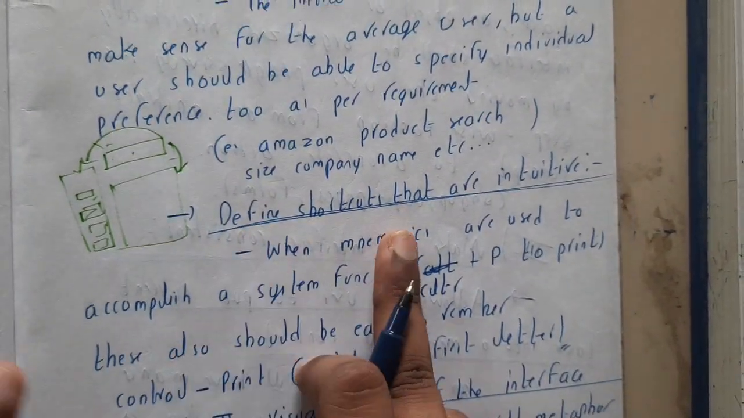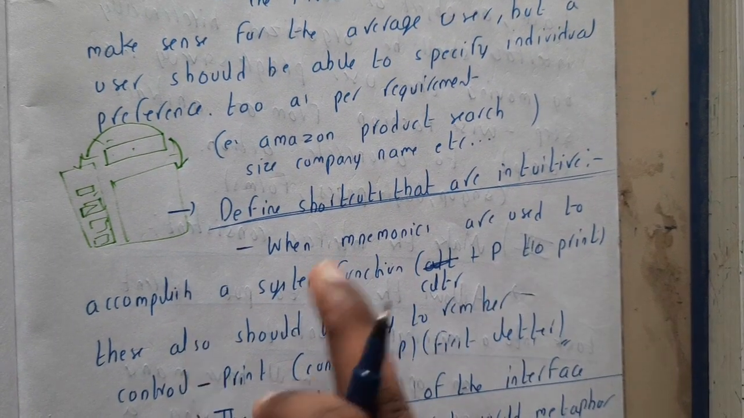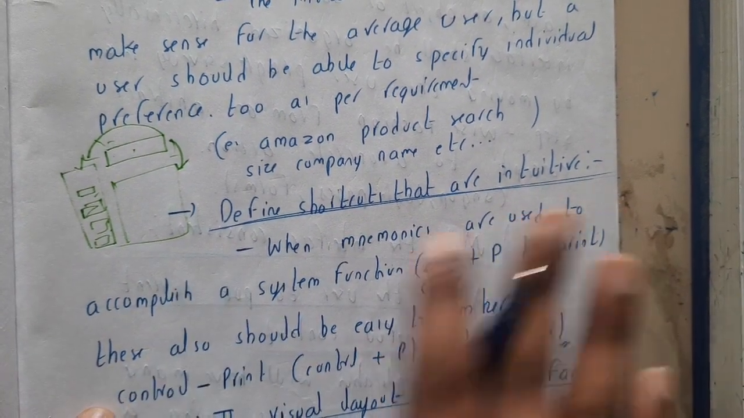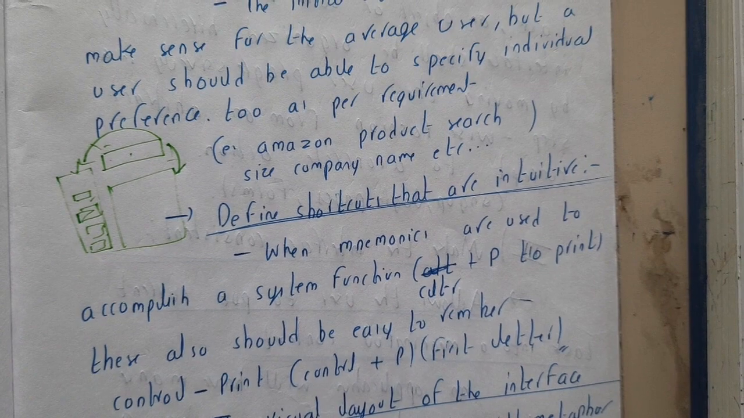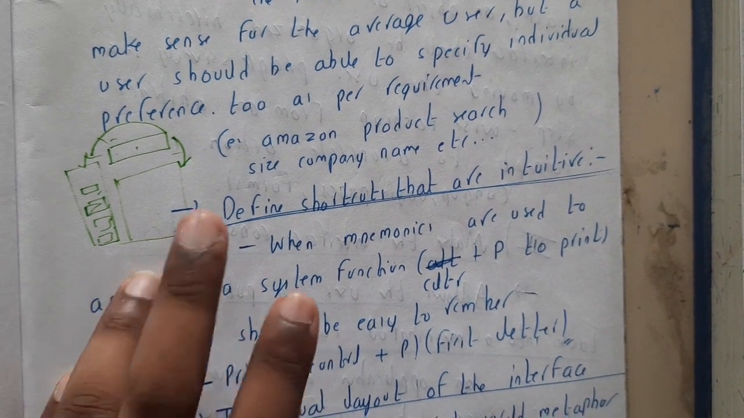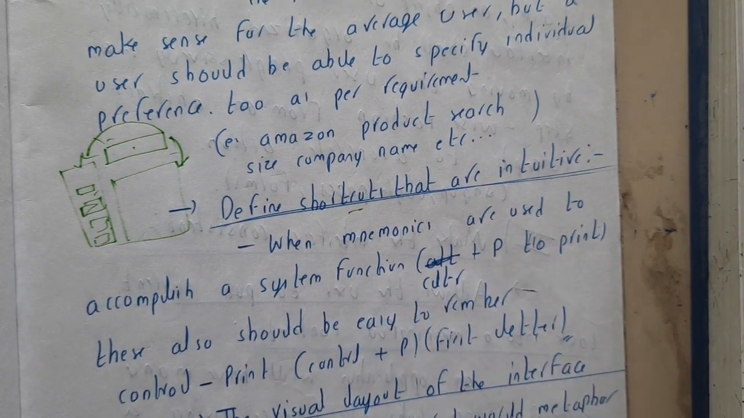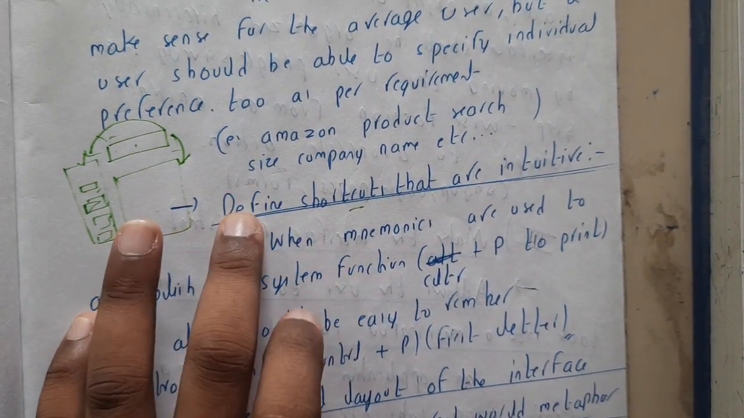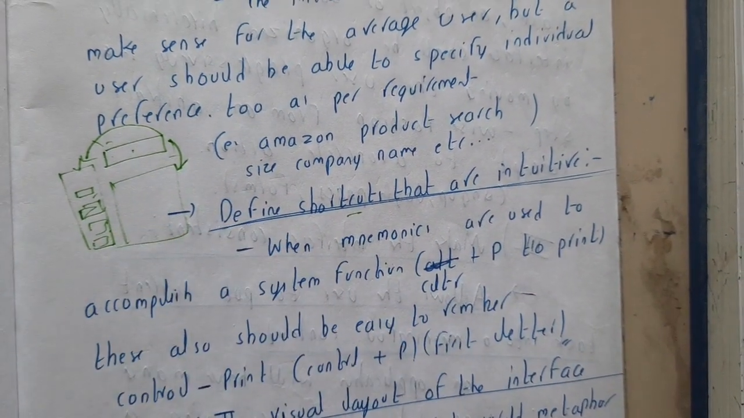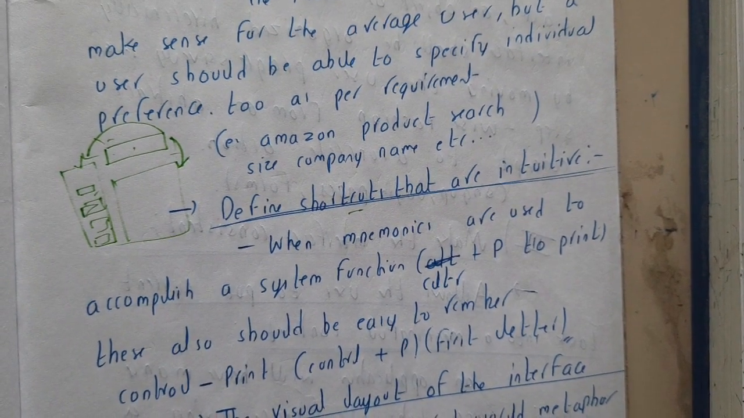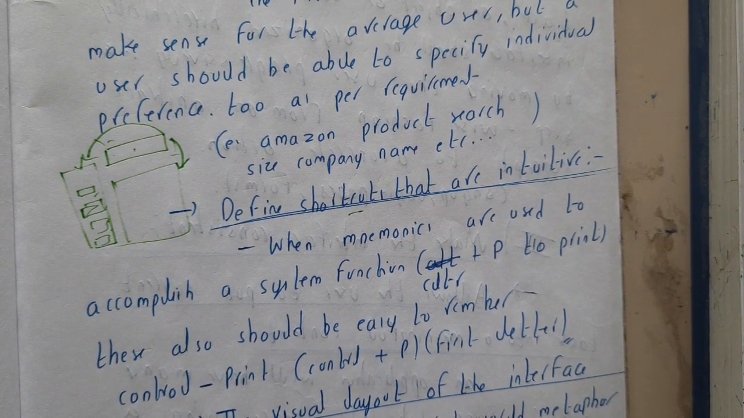Okay, so define shortcuts that are intuitive. So basically, if you want to print a document from a web browser directly, how will you be printing, guys? If you press Ctrl P, it will print. So this shortcut is intuitive, right? Ctrl with respect to P, and P is nothing but print. The shortcut for it is print. That's it. So the shortcut should also be easy to remember.